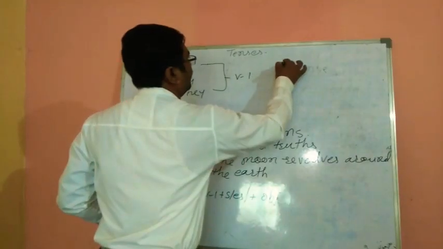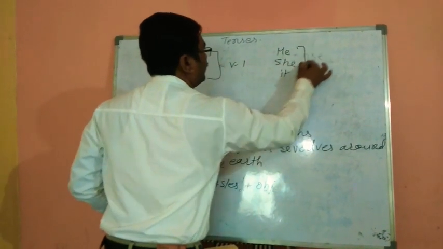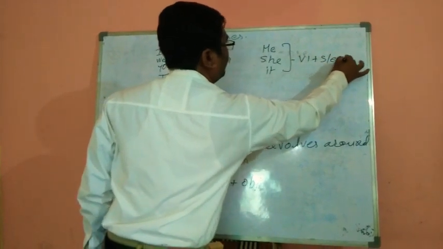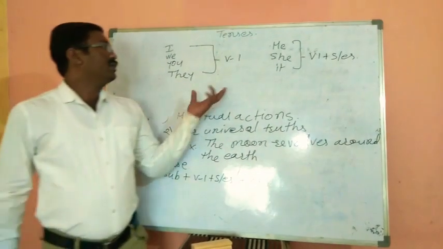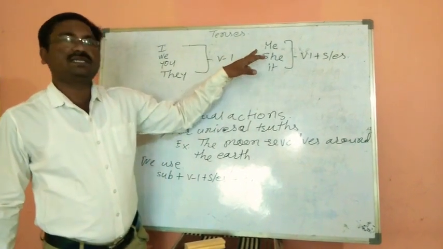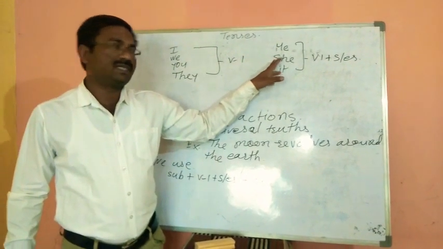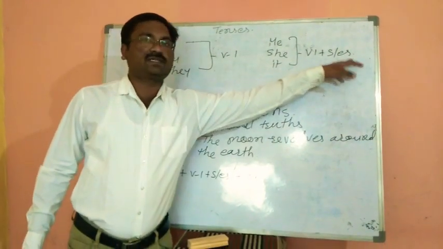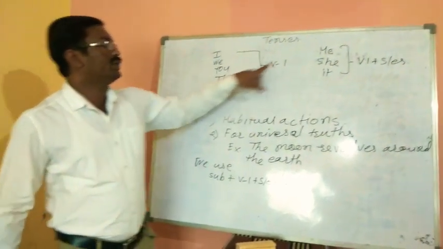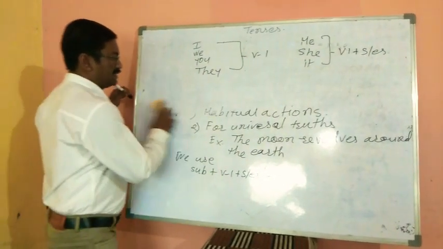Whereas with he, she, it, we use V1 plus s or es form of the verb. These are third person singular subjects. Whereas with I, we, you, they, we use V1. We'll see some examples.